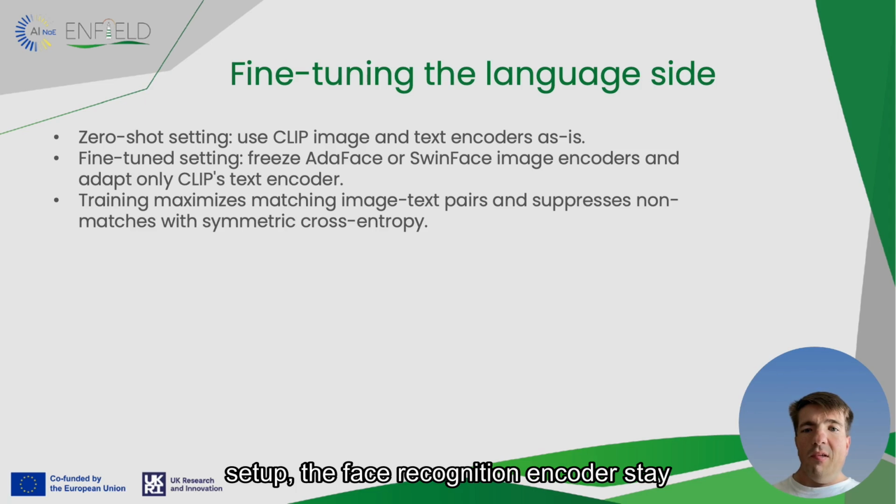In the fine-tuned setup, the face recognition encoders stay frozen so their template behavior is preserved. Only the CLIP text encoder adapts using a symmetric cross-entropy objective over image and text pairs.